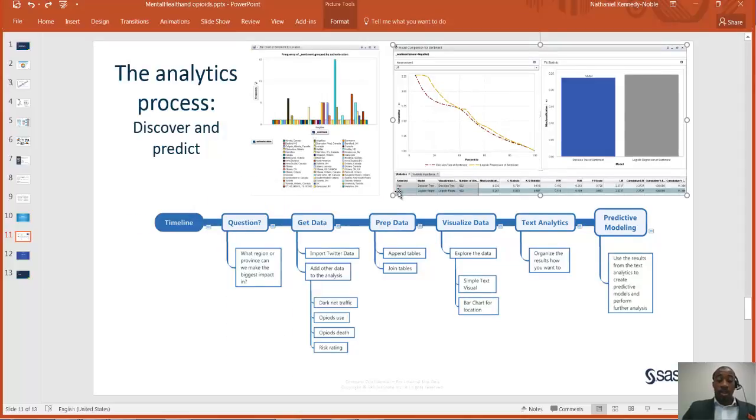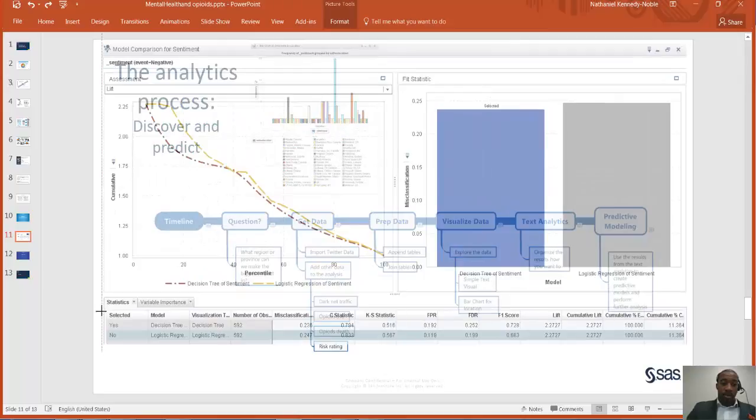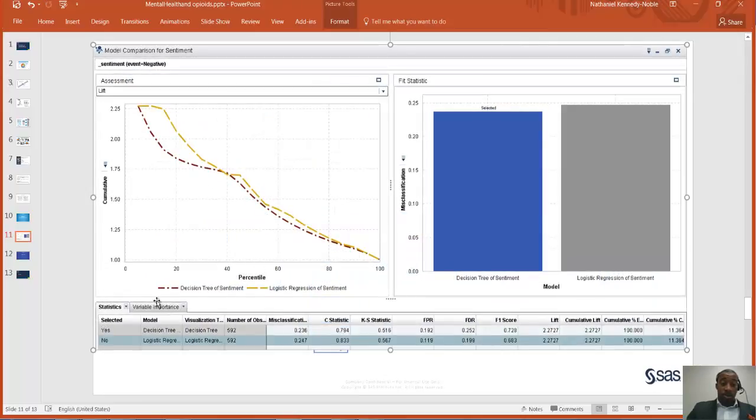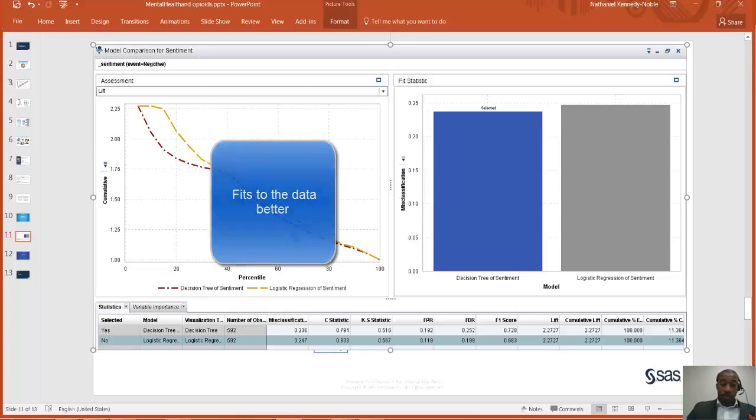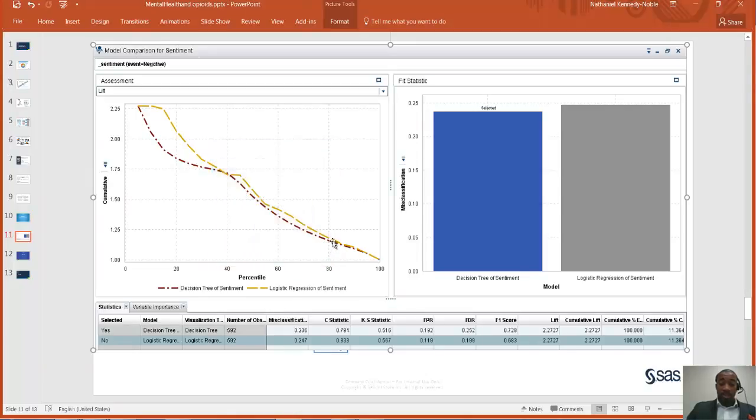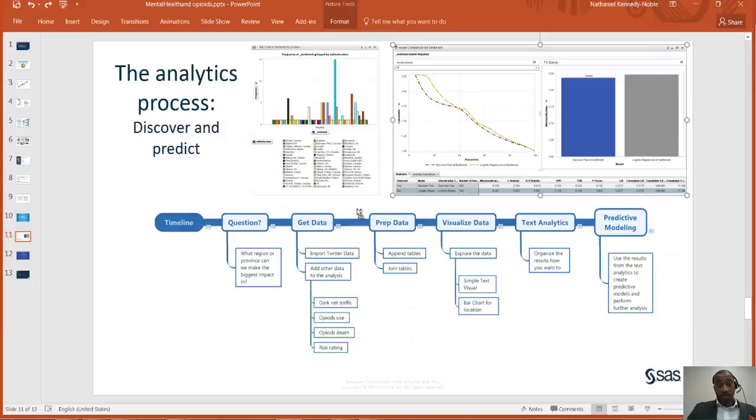Next, in order to automate this process and reduce the amount of text analytics that needs to be done in the future, you can create predictive models to actually predict the negative sentiment in new tweets. So what we did here is we created two models, and the decision tree happens to be the one that fits better. It has a lower misclassification rate, meaning better predictions.